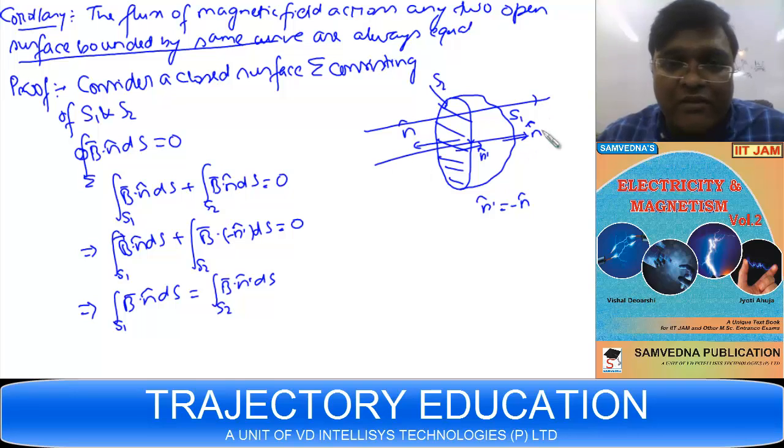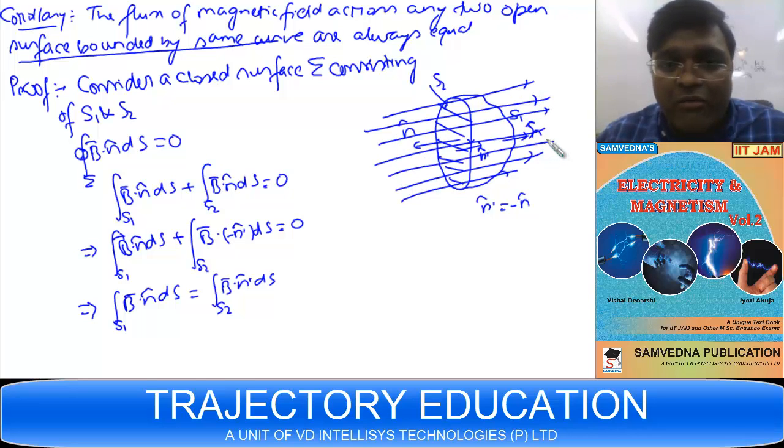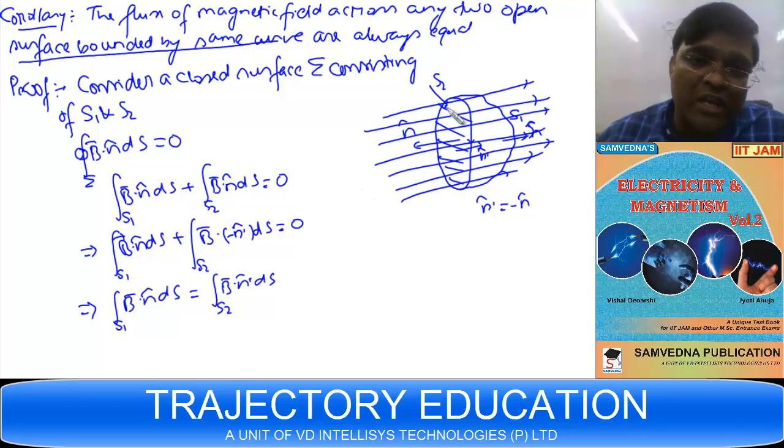Suppose these are the magnetic lines, right? Then flux as per the magnetic lines is defined as the number of lines passing through the surface. So the number of magnetic lines across S2 and across S1 is going to be the same, so flux across S2 and flux across S1 is also going to be the same.